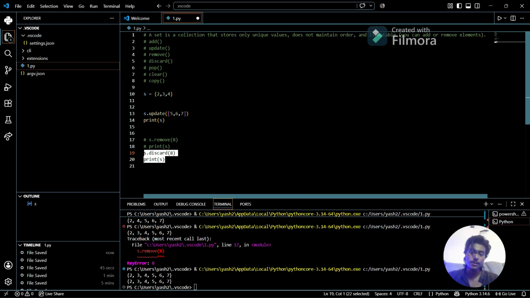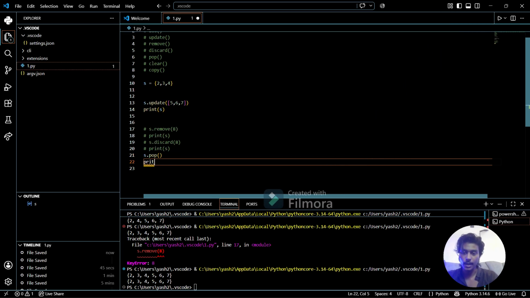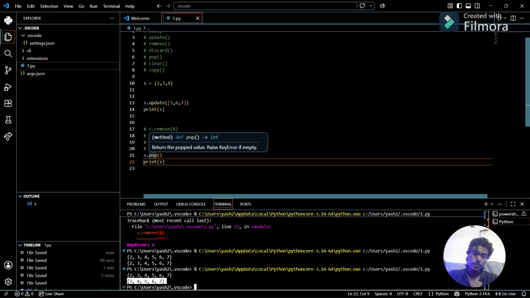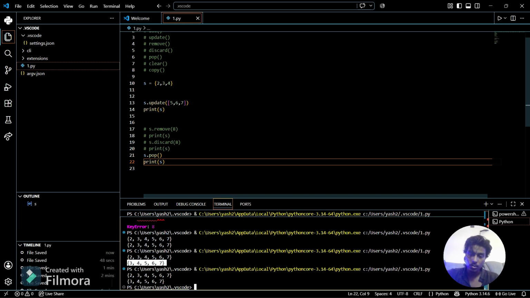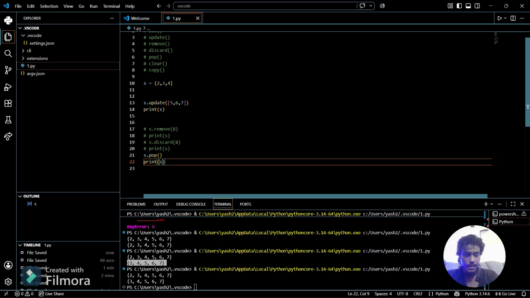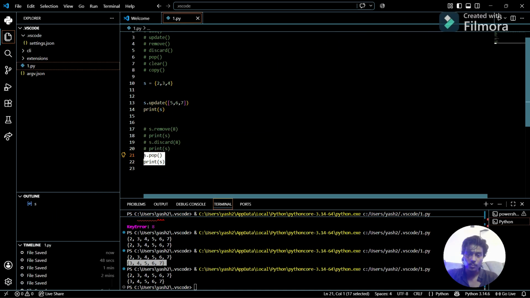What pop does is remove a random element. If I do s.pop() and print s, you can see some random element is popped out from the set, which is 2. So it randomly deletes 2 here. If we do it again, it can randomly delete any element from the set when I use pop. So that is the work of pop.